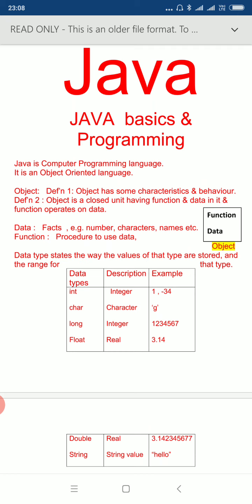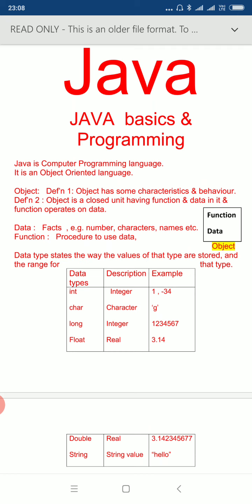First, object. Object is an entity which has certain characteristic and behavior. There are many things which we can call an object, for example, chair, table, even human being. We can keep them in the category of objects because they have certain characteristics and behavior. And a collection of such similar objects is called a class.